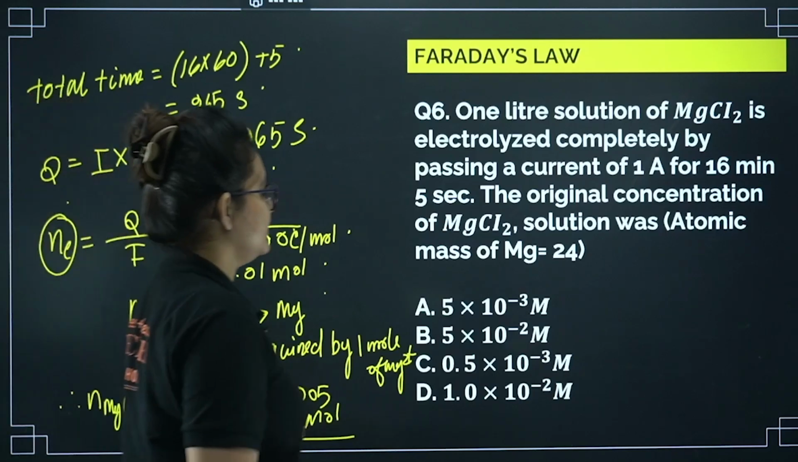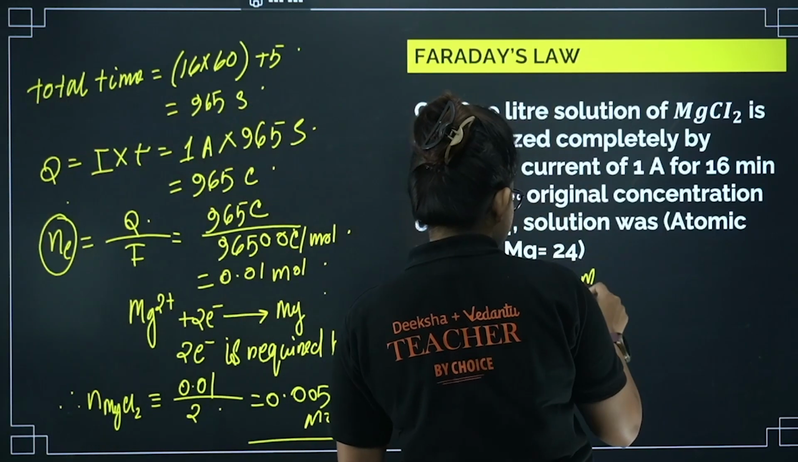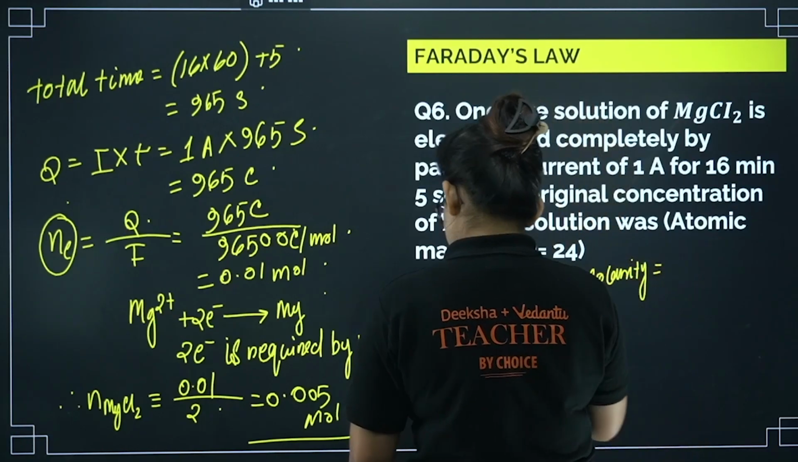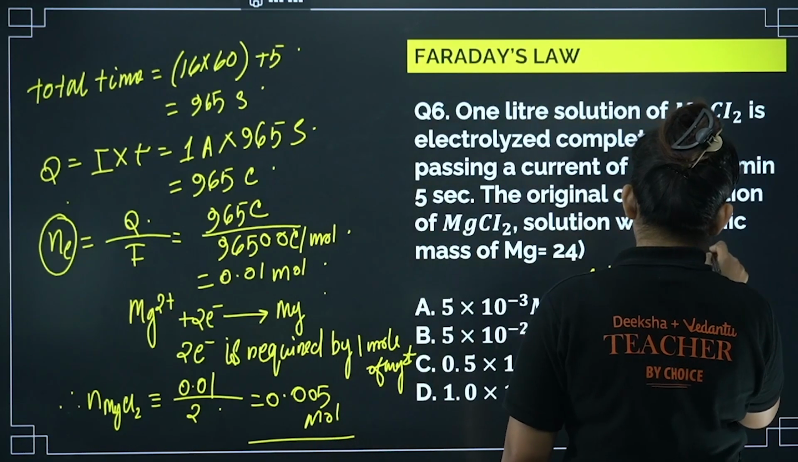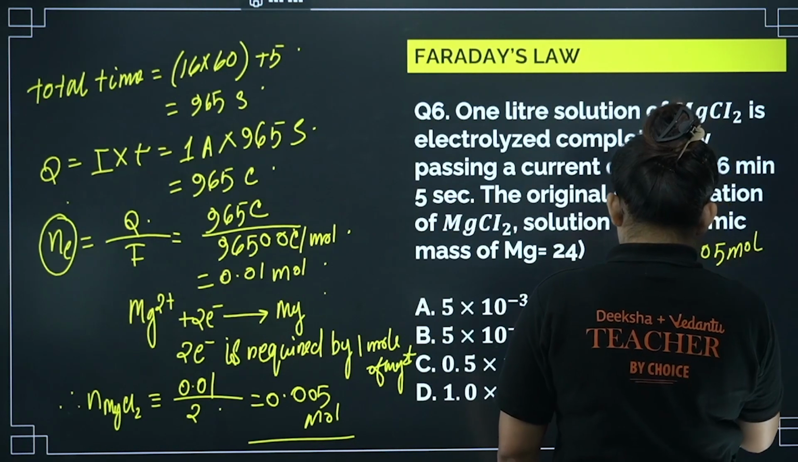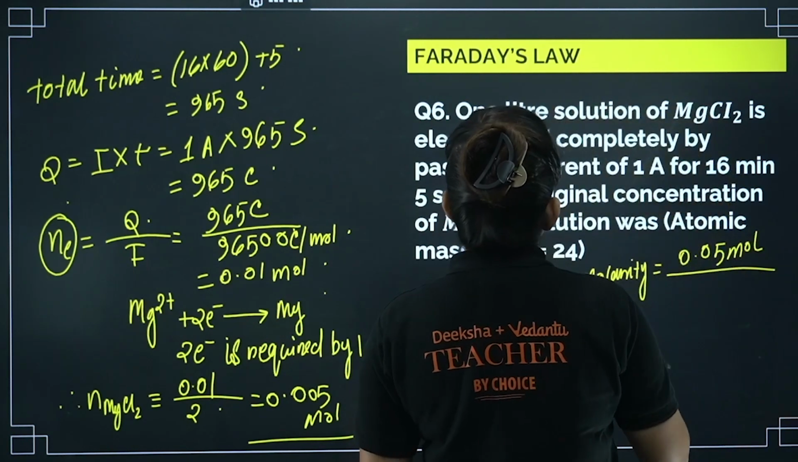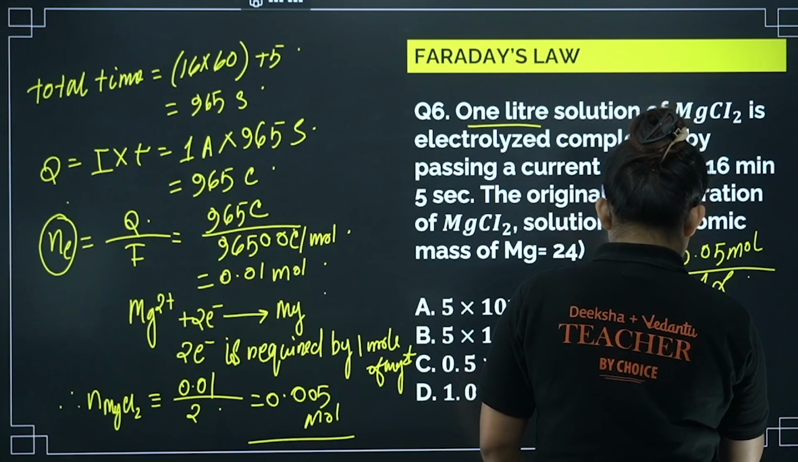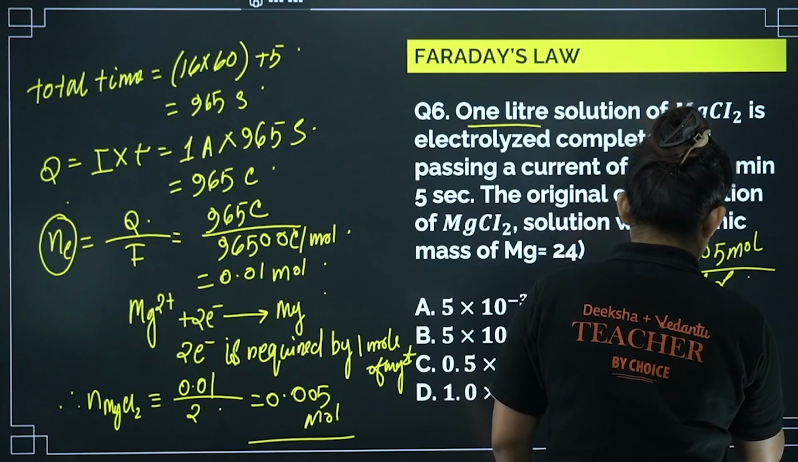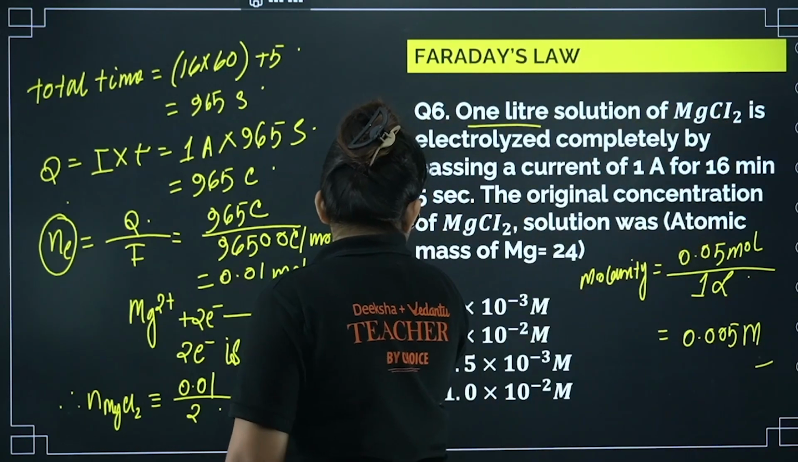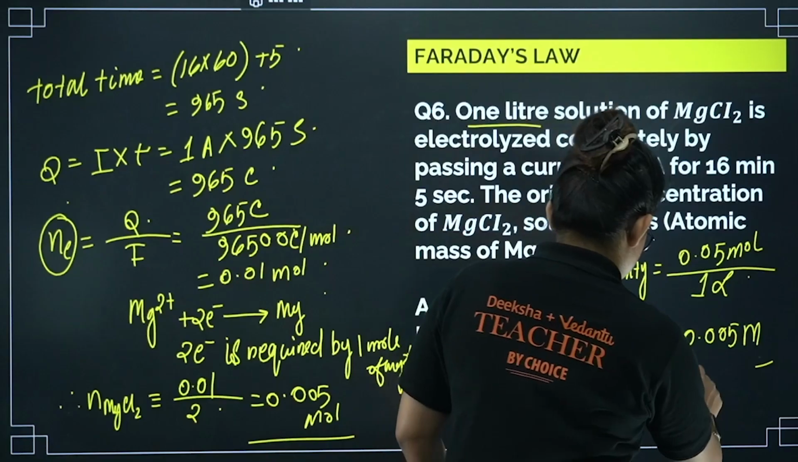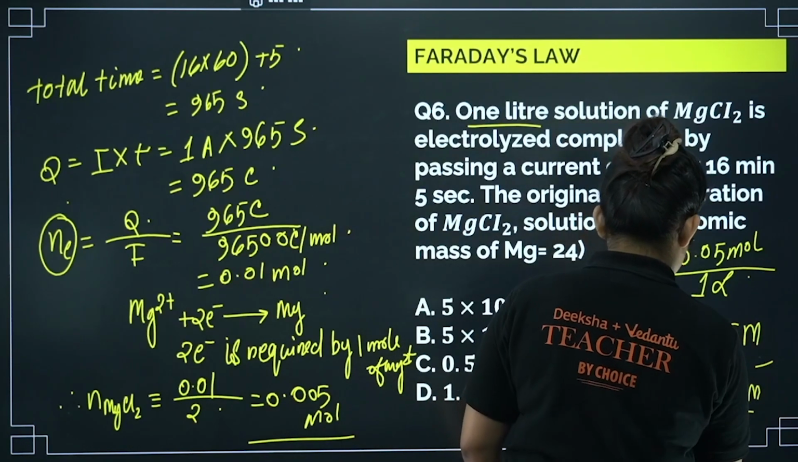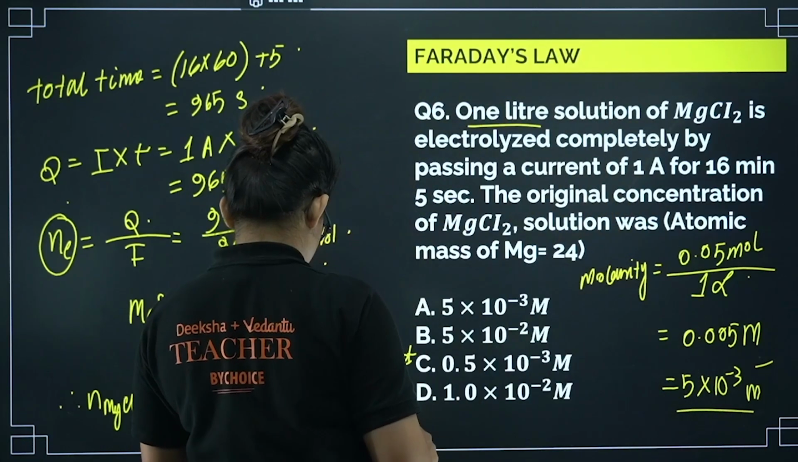So now we can calculate the molarity because they are asking for the concentration. So molarity, you know, is the number of moles of solute, and that we just calculated, 0.005 mole, divided by the volume of the solution. Okay, 1 liter they have given, so I can directly write 1 liter. So from here I am getting 0.005 molar solution. Okay, I can write it as 5 into 10 power minus 3 molar, right? So your answer is going to be A.